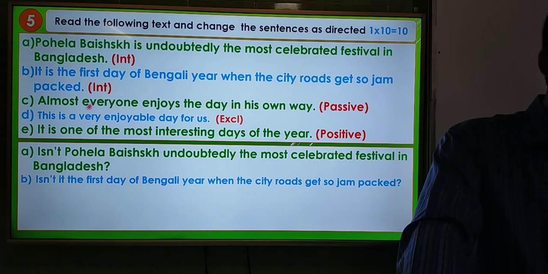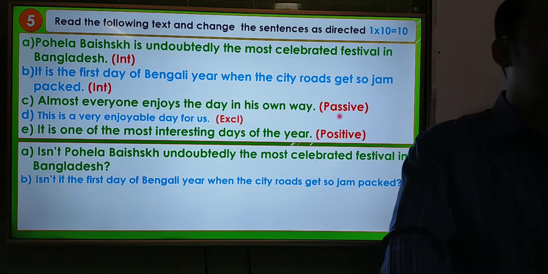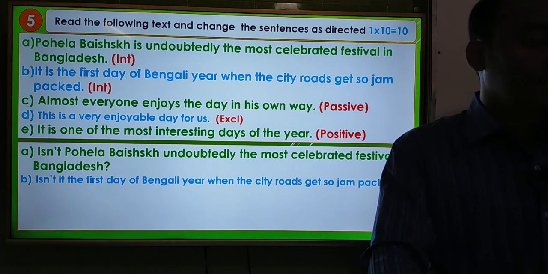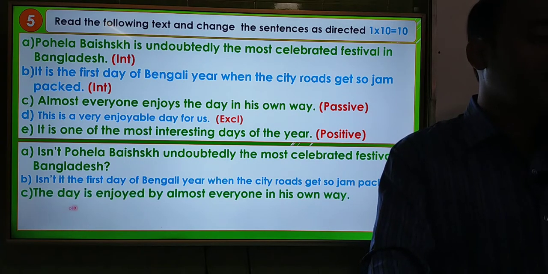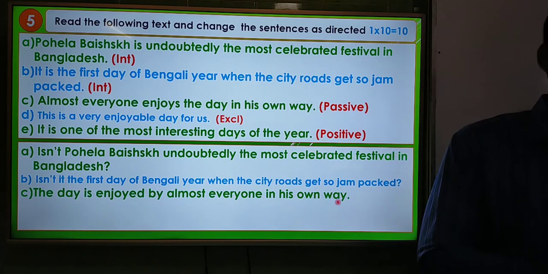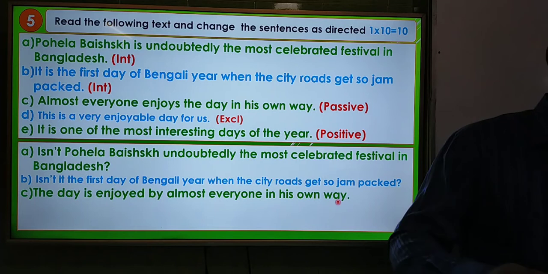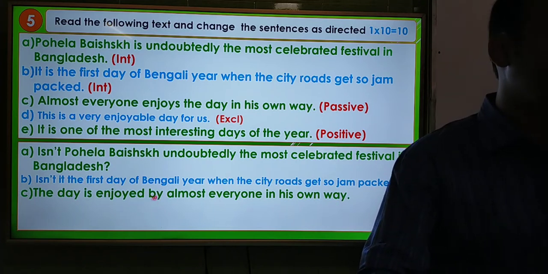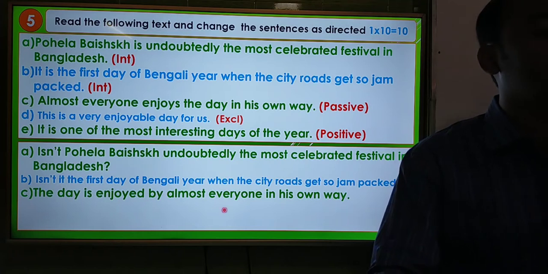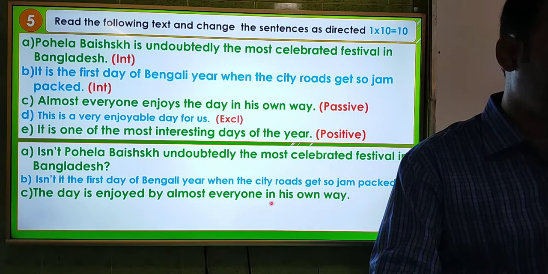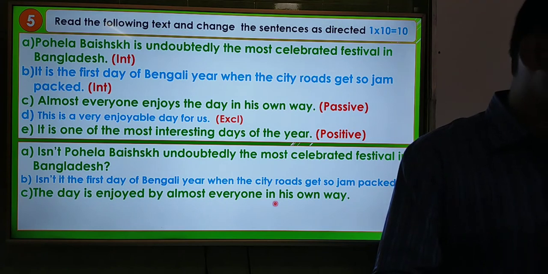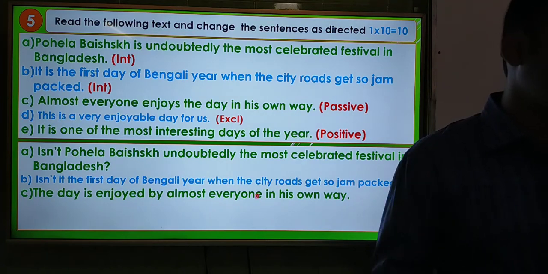And the third one, that means question number C. Almost everyone enjoys the day in his own way. You have to make it passive. That means voice. And the answer is, the day is enjoyed by almost everyone in his own way. And you know the rules actually, as you are the students of class 10, subject will be object, object will be subject, and all the time you have to use the third form of verb before preposition. So the day is enjoyed by almost everyone in his own way. Okay, dear students, this is the third answer.